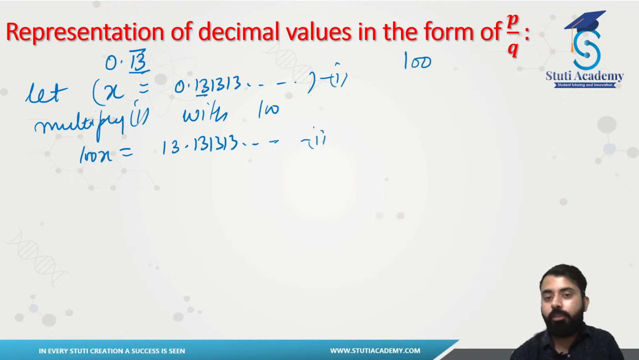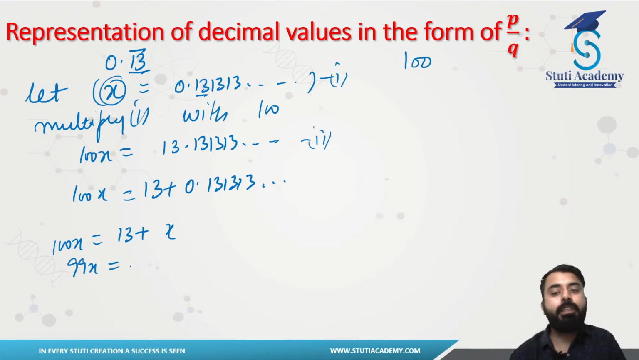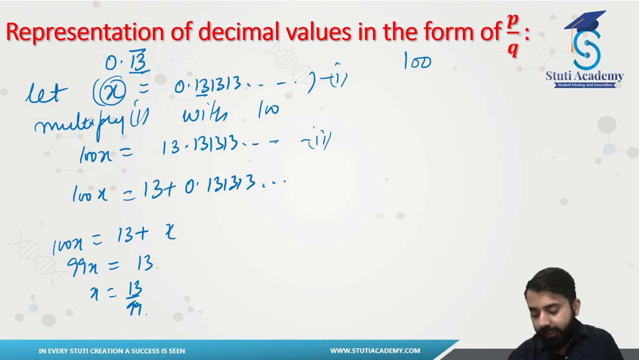Now choice is yours. Either you can assume this your second equation, then you can subtract them, or you can just expand this one, 13 plus 0.131313, and you guys see your 0.131313 and so on. It is your x. So 100x equals 13 plus x. It will be 99x, which is equal to 13. X will be 13 by 99.